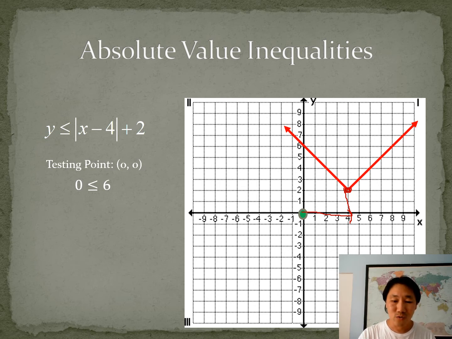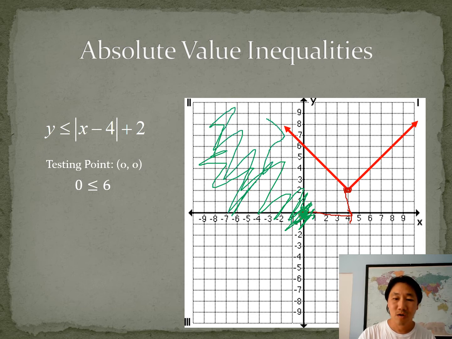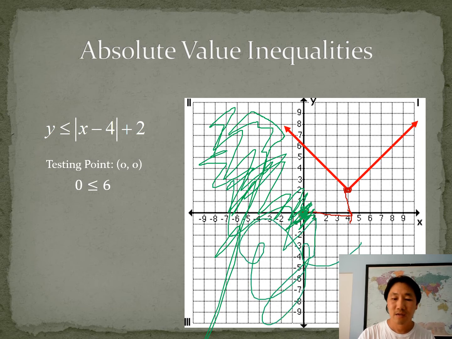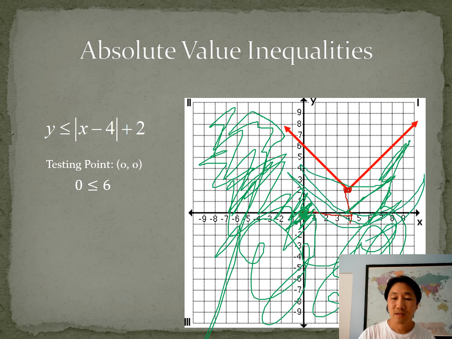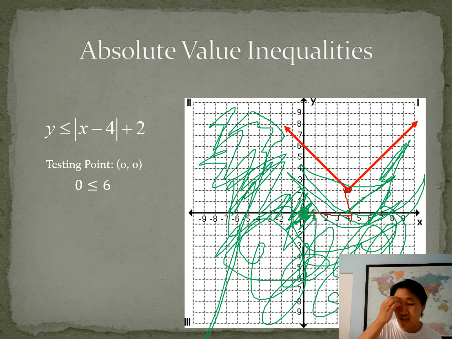So if it is true, then you shade over the truth, which now means all of this is the truth. All the way. Even over my face and on this side. All right, so outside of the V, nothing on the inside of the V. Okay?